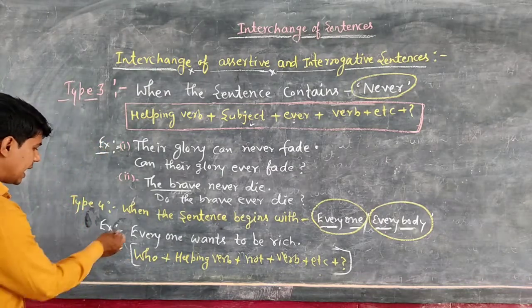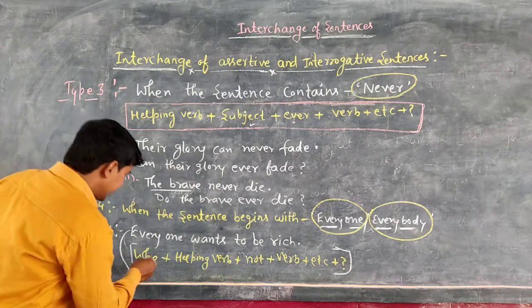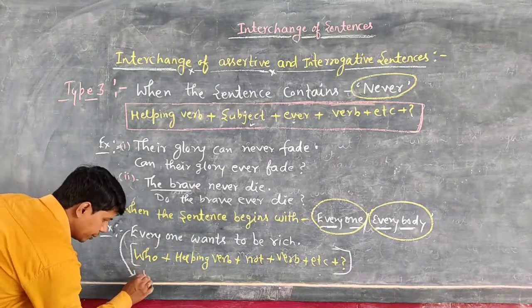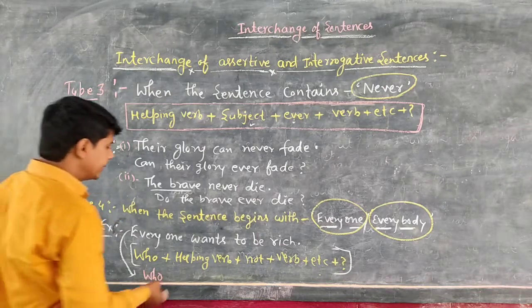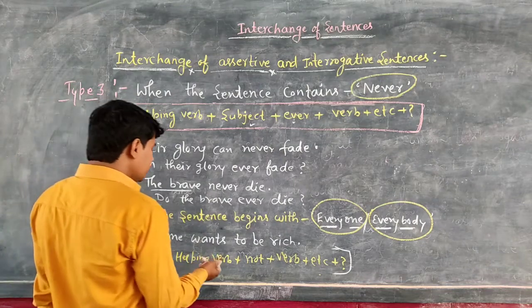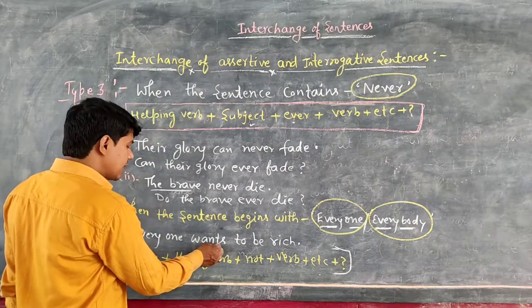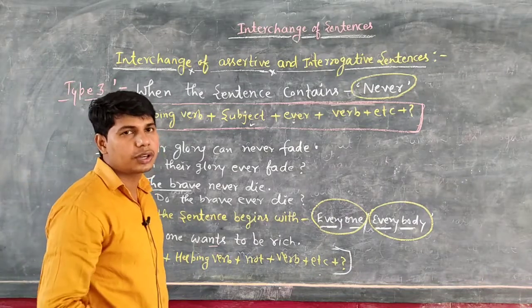So what is the answer of this sentence? Let's see. Everyone. So very first you will mention who. Then you will mention the helping verb. This is the simple present tense, and in simple present tense we use the helping verb do not or does not.